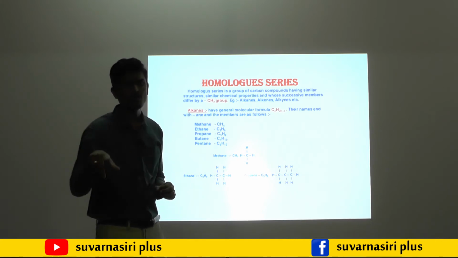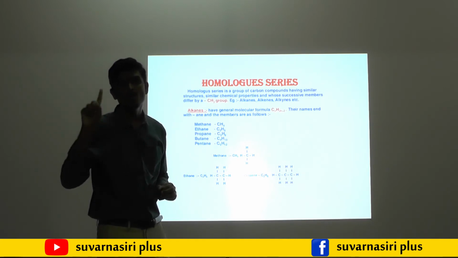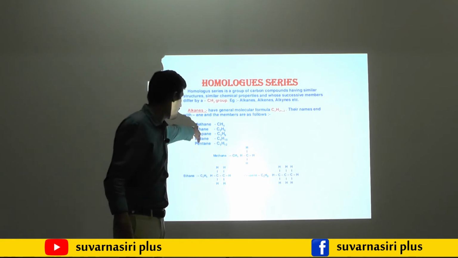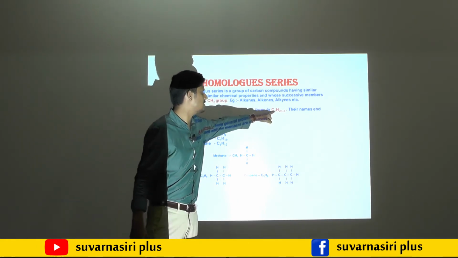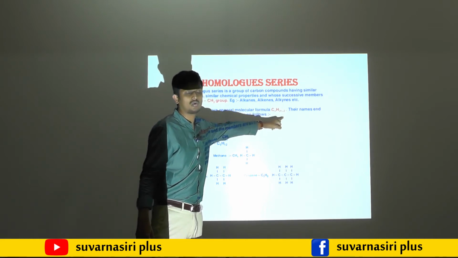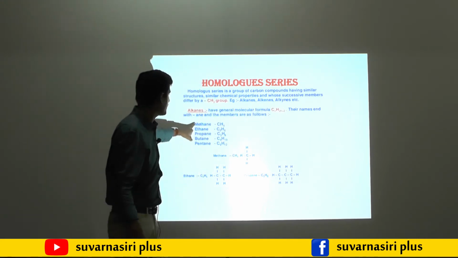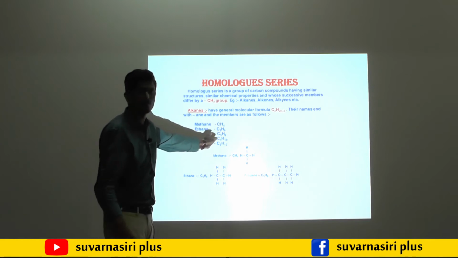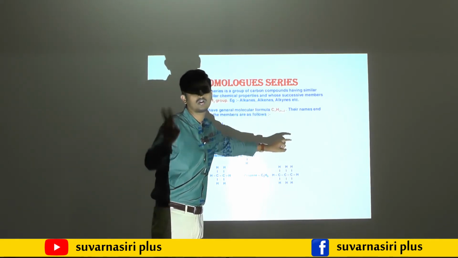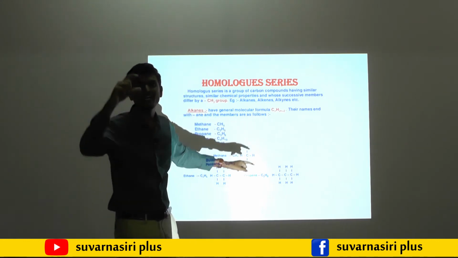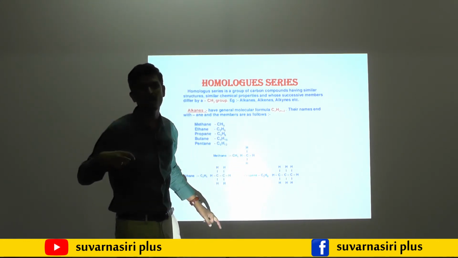If I start with 1, then in this formula, if I substitute 1, C1H(2 into 1, 2, plus 2) is 4, then it becomes CH4. If I take the number of carbons as 2, that is natural number 2, substituting n as 2, carbon 2, ethane. Monkey eats peeled banana.